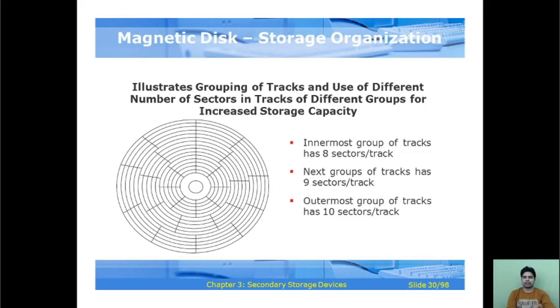Magnetic disk storage organization. So this is a particular organization of the magnetic disk. You can see here the illustration of grouping of tracks and use of a different number of sectors in tracks of different groups for increased storage capacity. The innermost group of tracks has 8 sectors per track, the next group of tracks has 9 sectors per track, and the outermost group of tracks has 10 sectors per track. So this is the example you can see here.